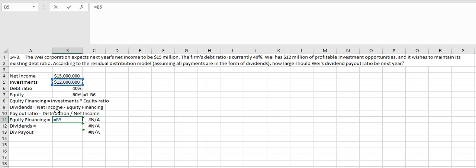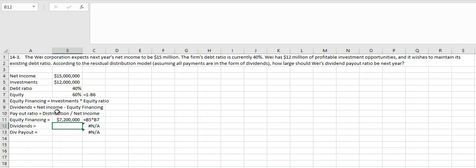So the way to think about this is how much of the net income do they need to retain to fund 60% of the $12 million as equity and then raise the remaining amount in debt to maintain their capital structure as a 60-40. So that 12 million times 60%, or the amount of equity, means that 7.2 million of the 15 million in net income will go towards profitable investment opportunities, that is future investment, growth in the firm.